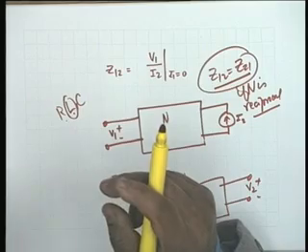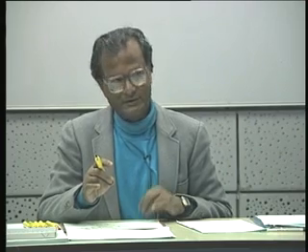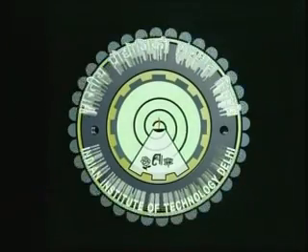In other words, we come to a very interesting phenomenon: although in theory we require 4 constants, 2 of them are identical, and therefore this is a 3 parameter description of a 2 port. 3 parameter description holds only if the network is reciprocal. All right, we will stop here and start again at